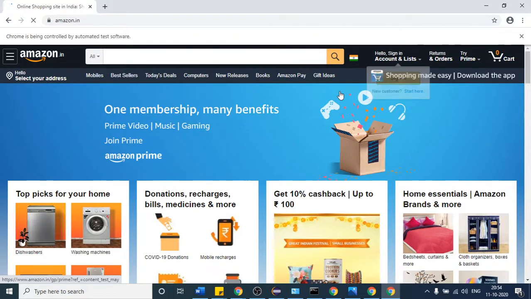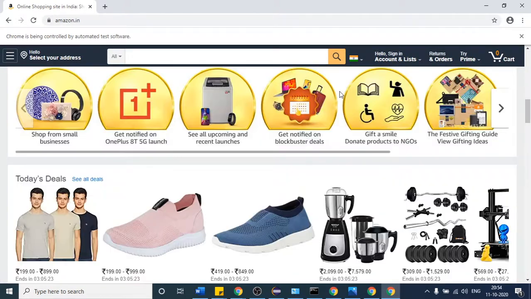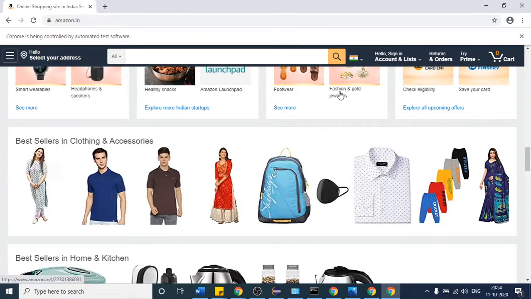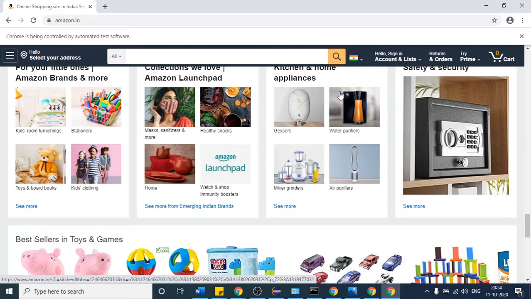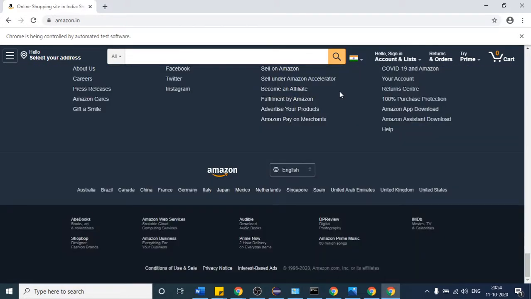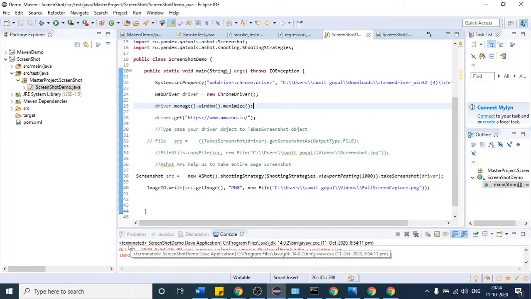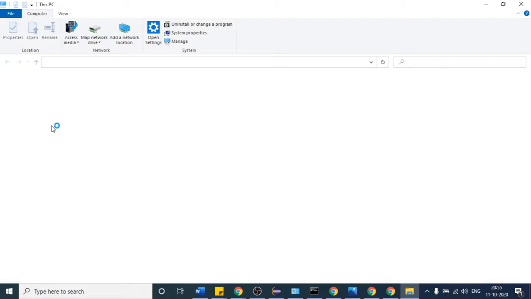So the website opens again, and after the website loads completely, it will scroll down again. It has started, and it will reach the end, then it will stop. So let us check our folder this time. The program has successfully completed, as you can see, terminated. Come to that, and open this videos folder.